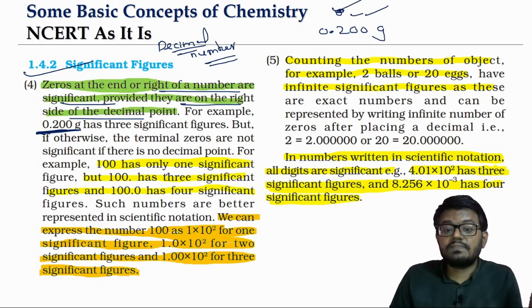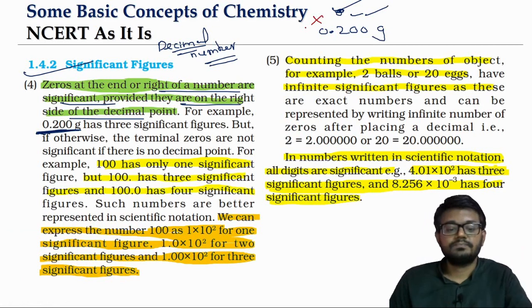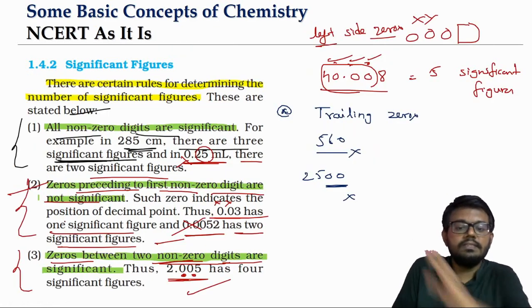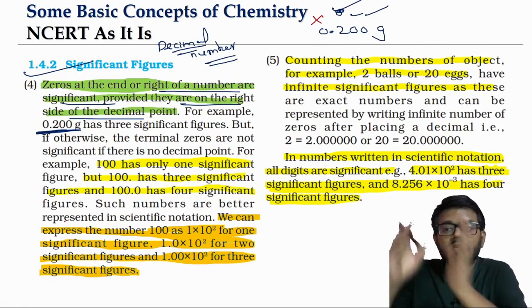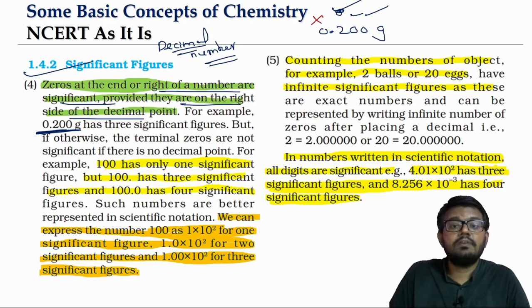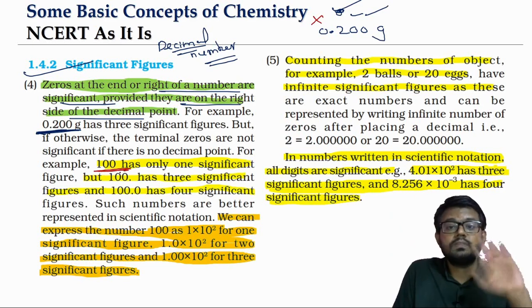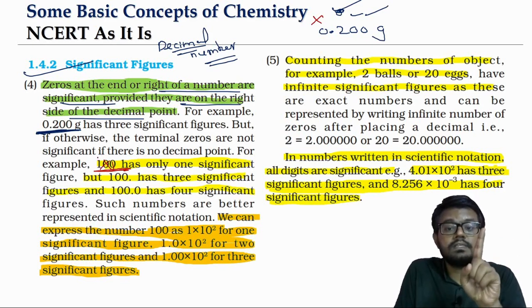But what about the left side zero? Left side zeros are always not significant. Look at this, all the preceding zeros on the left side are always not significant. Only on the right side, if the number is a decimal number, will the right side zeros be taken as significant. Look at this, 100. These 2 zeros are trailing zeros. They will not be counted as significant. So only one significant figure, which is our 1.